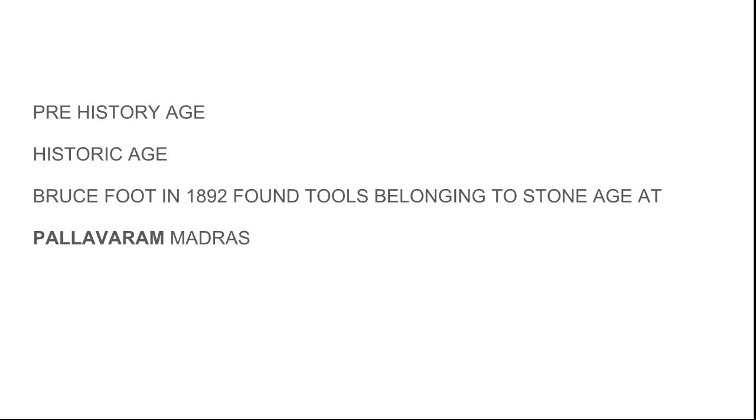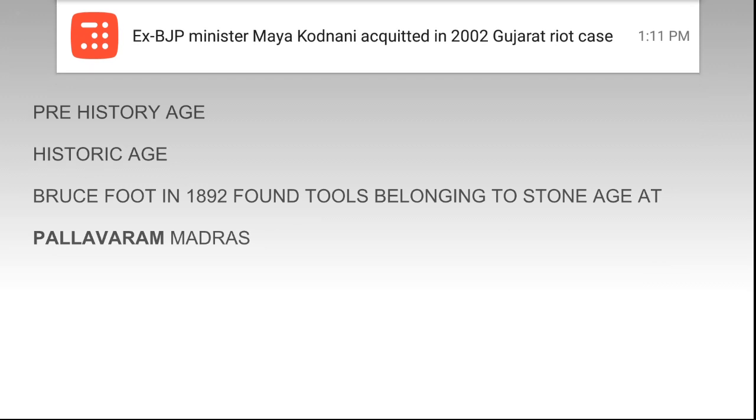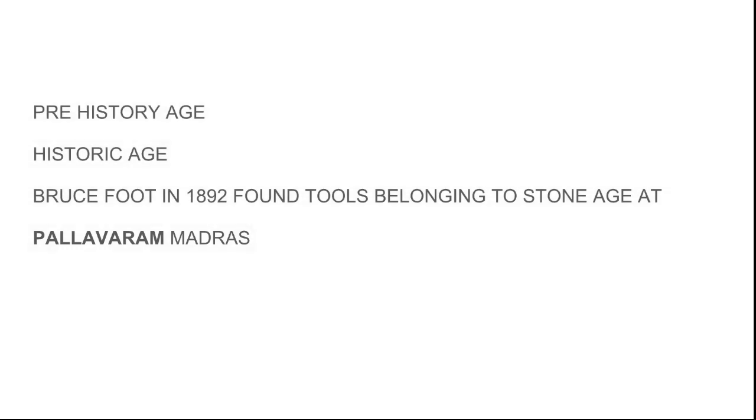Now, how is history divided? History is divided mainly into two types. One is the prehistoric age, where there are no literary sources. When literary sources are available, it is called the historic age. In the prehistoric age, no sources are available. We come to know about this age only from the tools we find from that age.